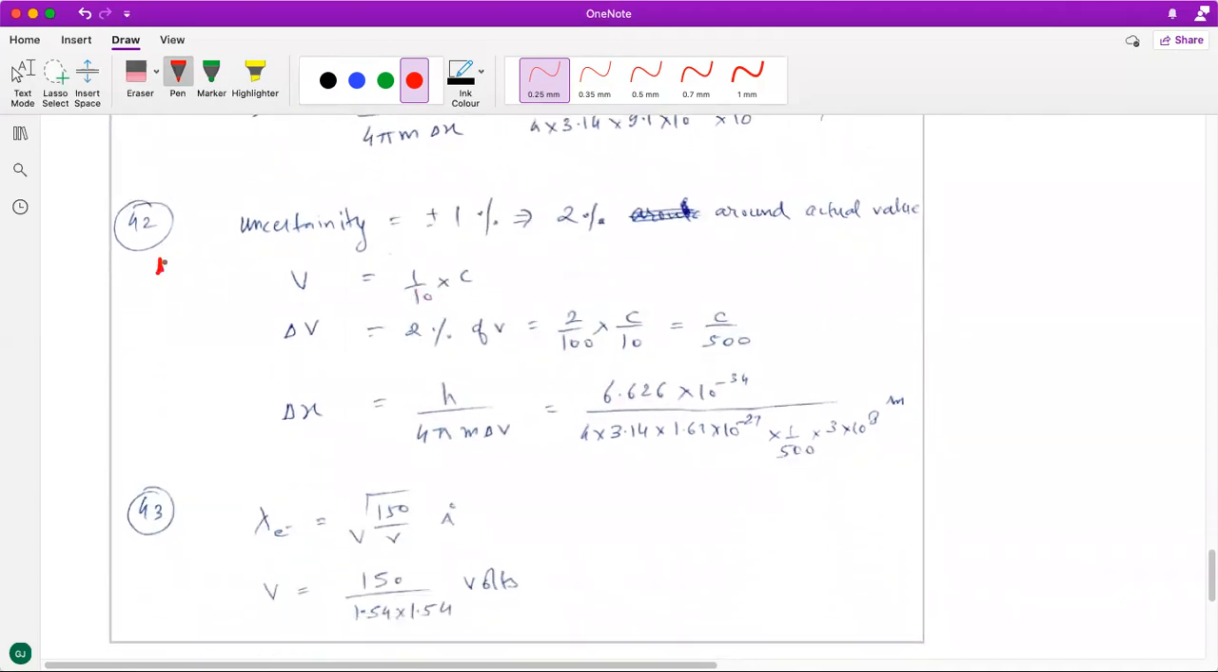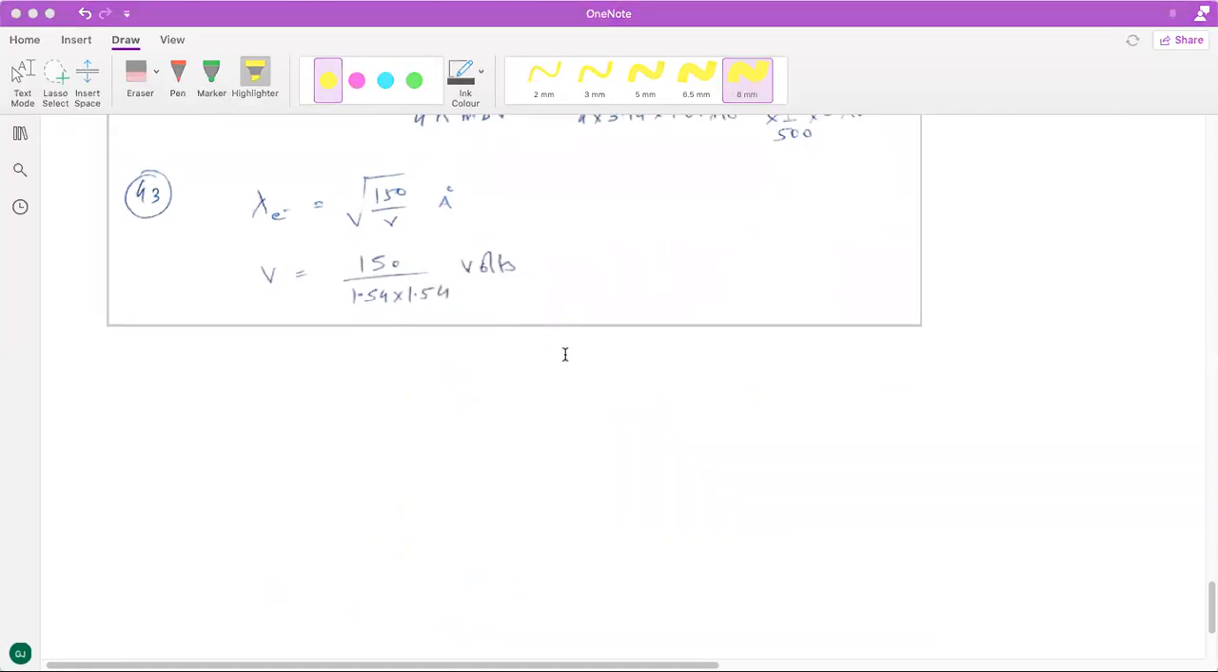The 42nd question has a bit of a catch: the plus minus 1% uncertainty we read as a total of 2%. The uncertainty is a total of 2%. It is 1% on the left hand side, 1% on the right hand side, so a total of 2% uncertainty is there, and that is what is to be used in the question. The 43rd question is again a simple, straightforward question based on the formula of de Broglie wavelength of an electron.